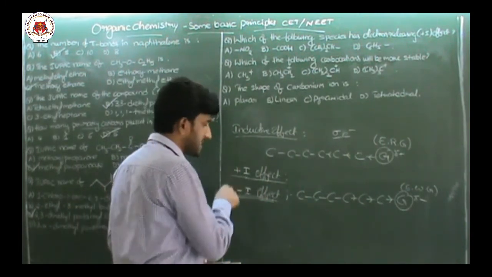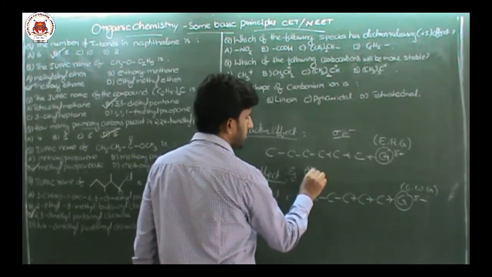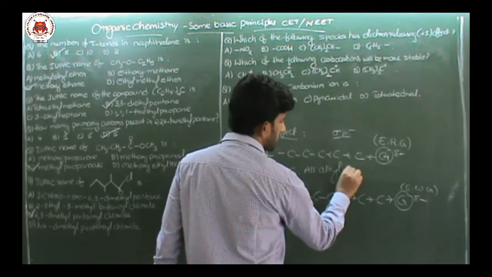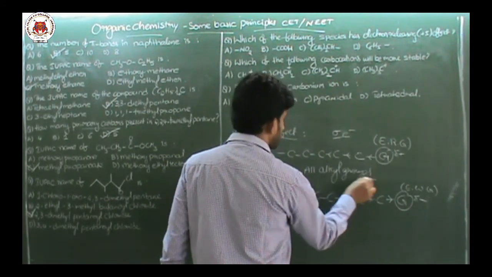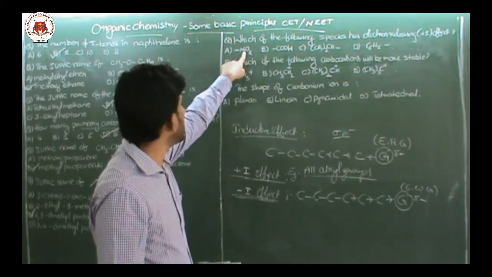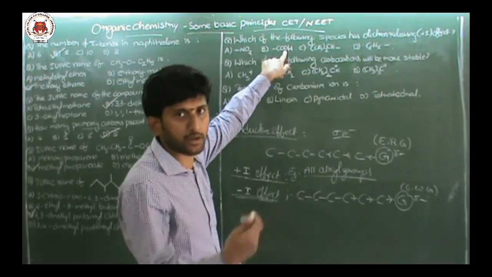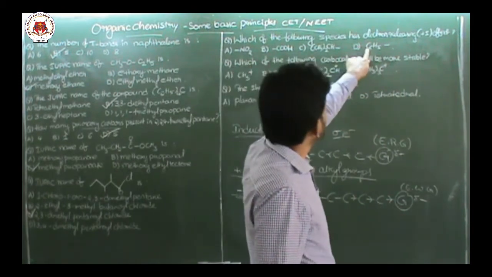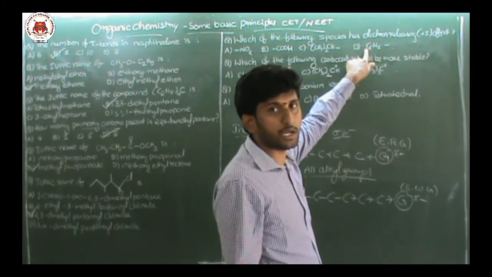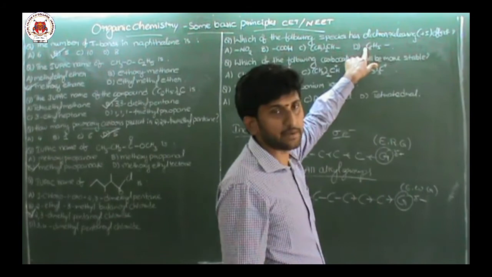Now, under this plus I effect, examples are all alkyl groups. So let us see the examples here. First one, nitro. The nitro group is an electron withdrawing group. The acid group is also an electron withdrawing group. Phenyl, C6H5, is phenyl, also called aryl, an aromatic group. So aryl is also minus I.